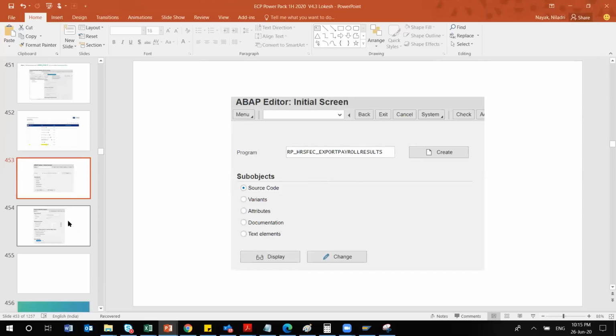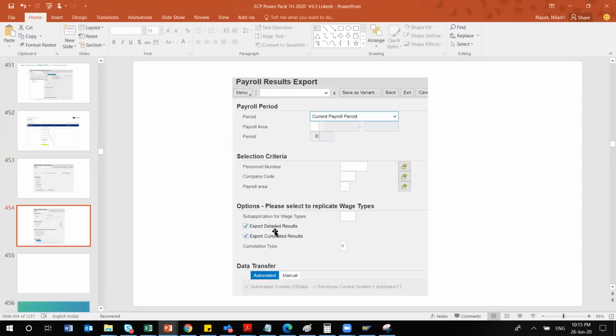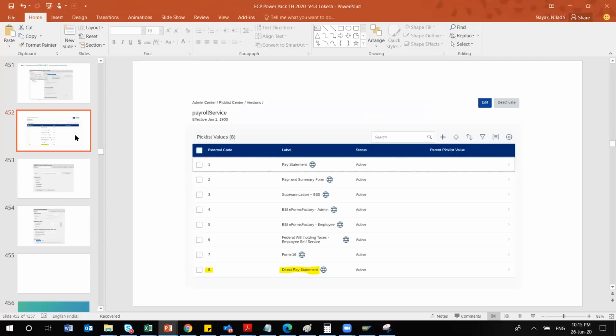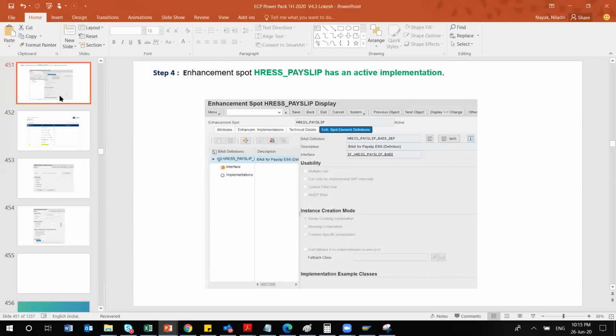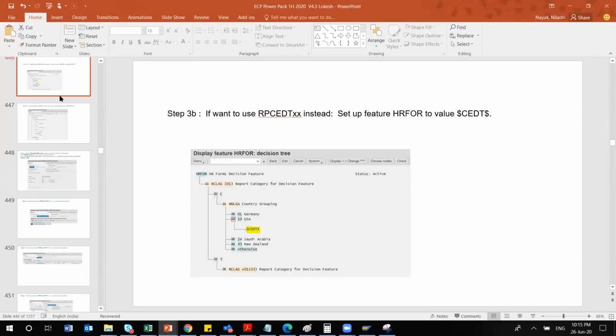So this is your export results, export cumulated results. All of your results will be moving to your EC system if you are not using direct. Okay, these are the two different options, four or five steps only, that will complete your entire pay slip configuration. Any question here?